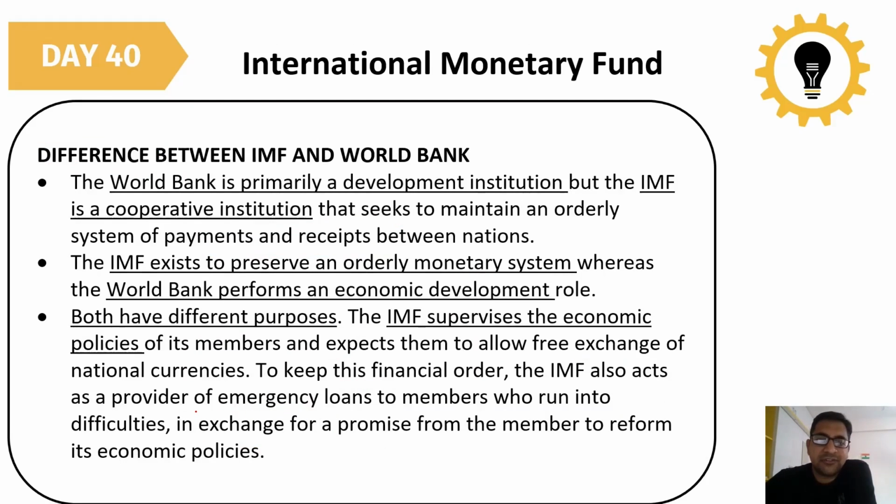Then what is the difference between the IMF and World Bank? The World Bank is a developmental institution, but the IMF is a cooperative institution.